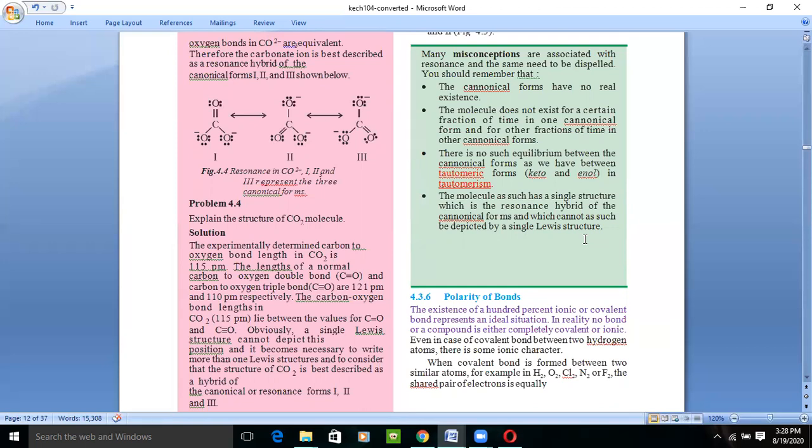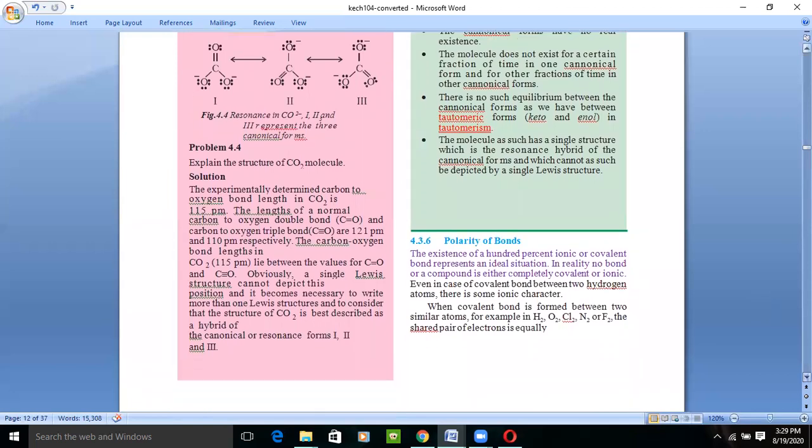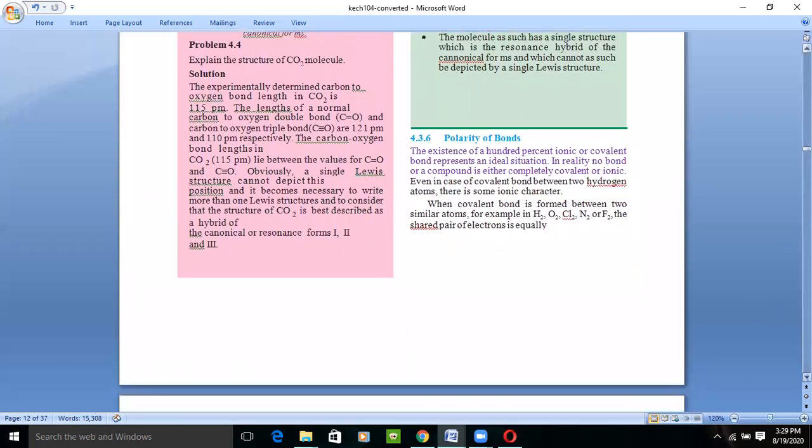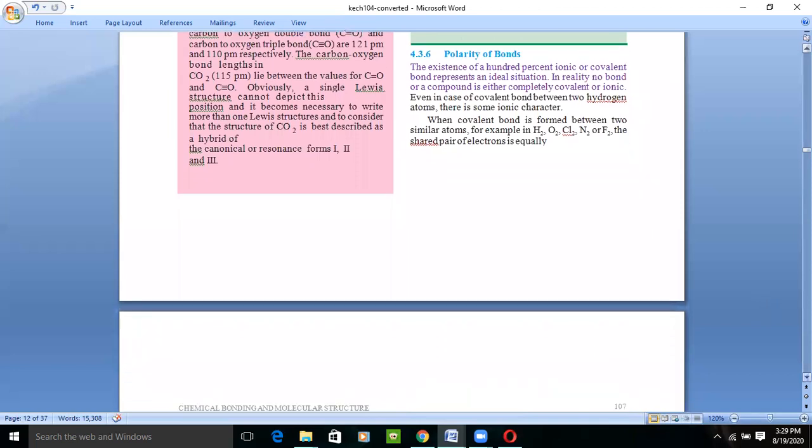Okay, the molecule as such has a single structure, which is the resonance hybrid of the canonical forms, which cannot be depicted by a single Lewis dot structure. It means a single Lewis dot structure is not enough to explain the resonating forms.